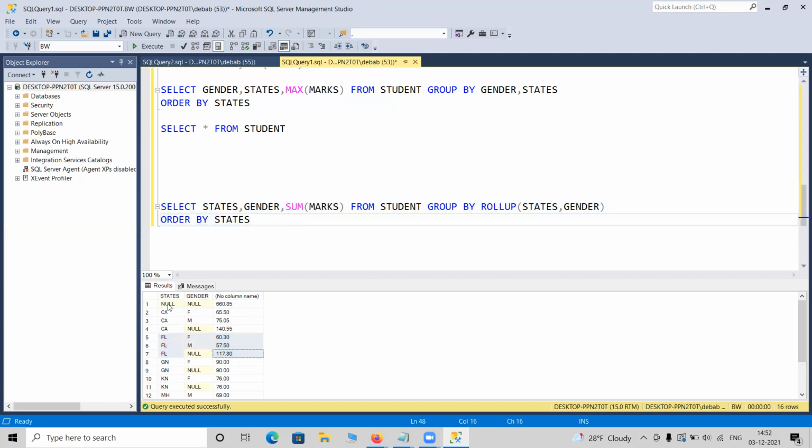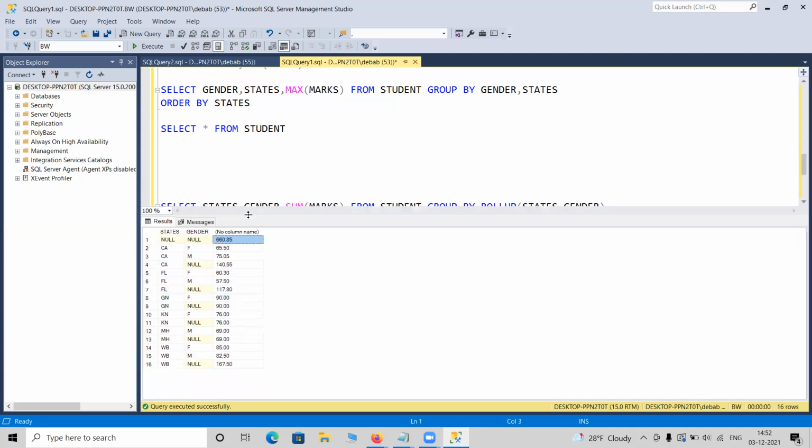Now it will also give you the full total of this table, that is 660. It is the full total of this table. Now, what will happen if I want to know the gender-wise total as well? There is no option like gender-wise. What is the total marks for female? What is the total marks for male?